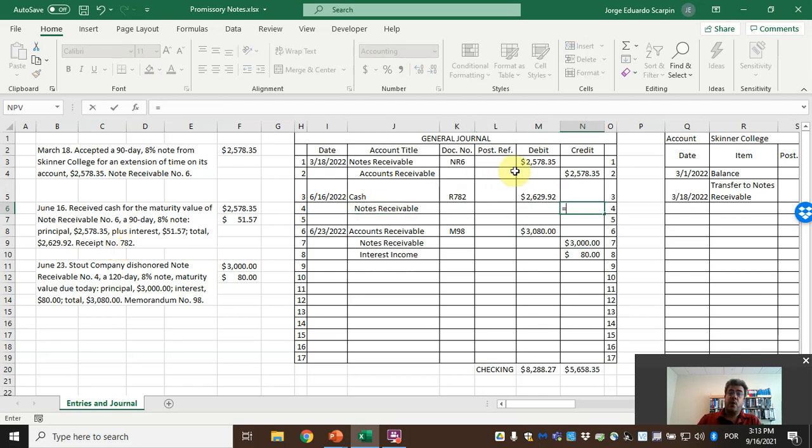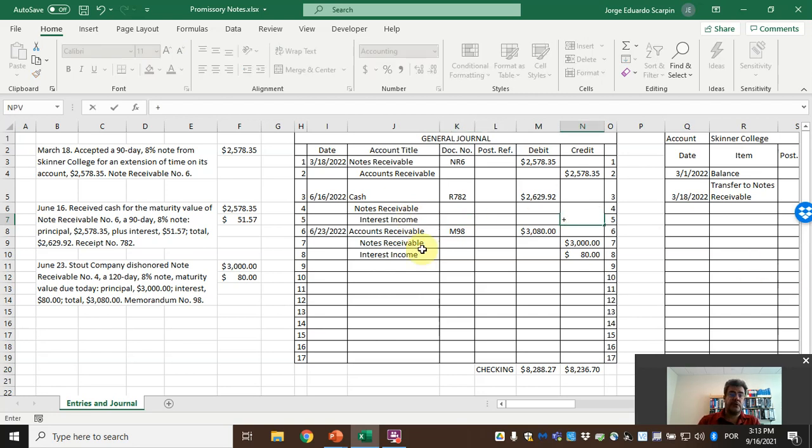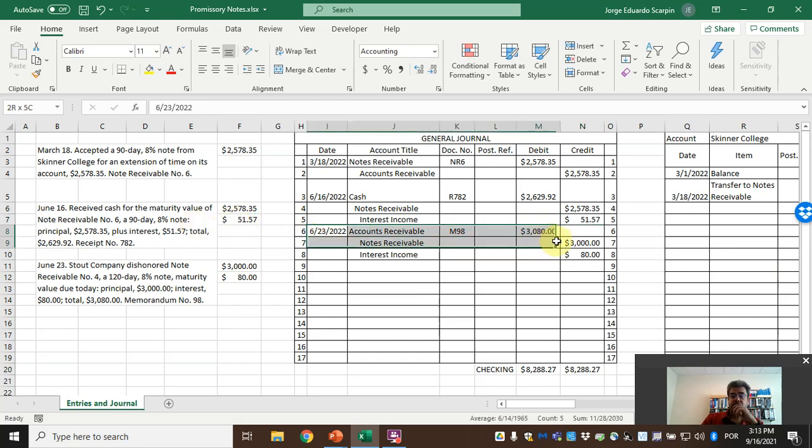However, what do we have on notes receivable? It is the principal only. So it's not matching. Why is it not matching? Because we need the interest income. And the interest income will be the 51 remaining. Let me delete this one for now. And now we are good.